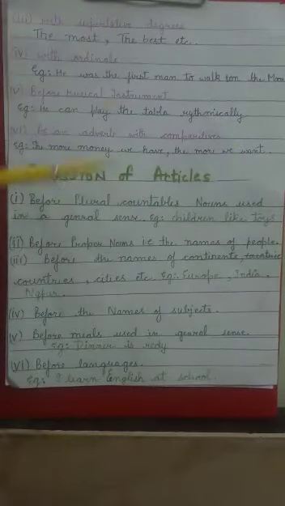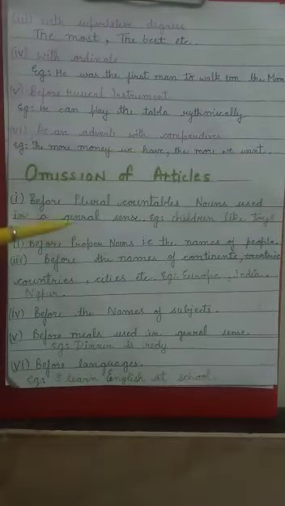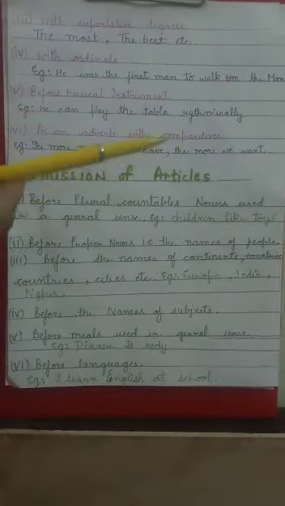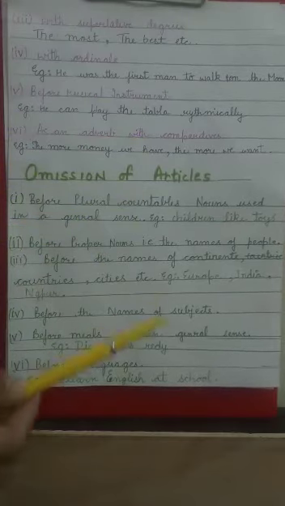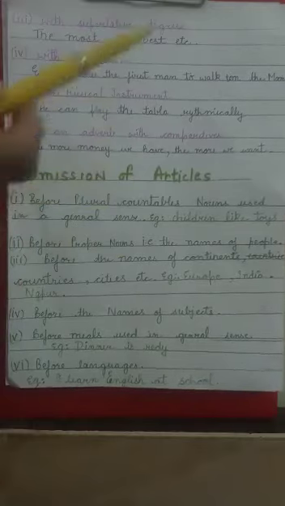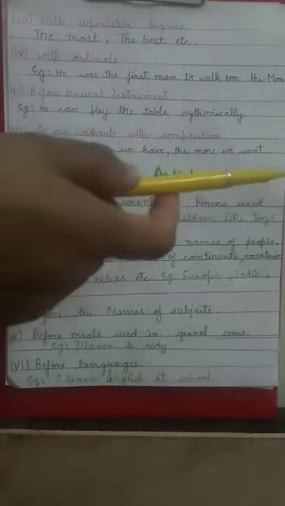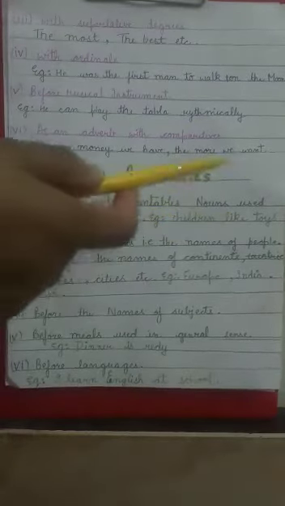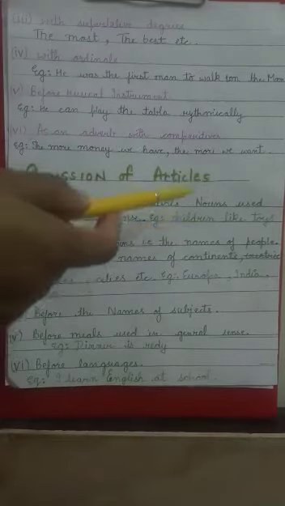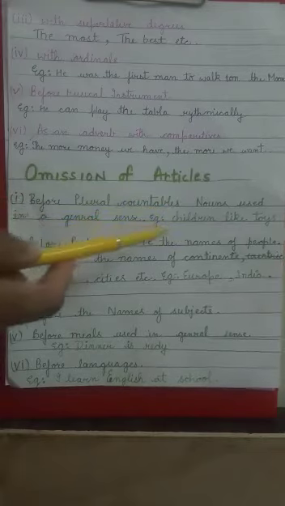Now we'll see where the articles are omitted, where we do not use the articles. So you all know that articles are never placed before plural countable nouns which are used in a general sense. Example, children like toys. Here we are using the noun children, and because it is a plural countable noun, we haven't placed any article over here.